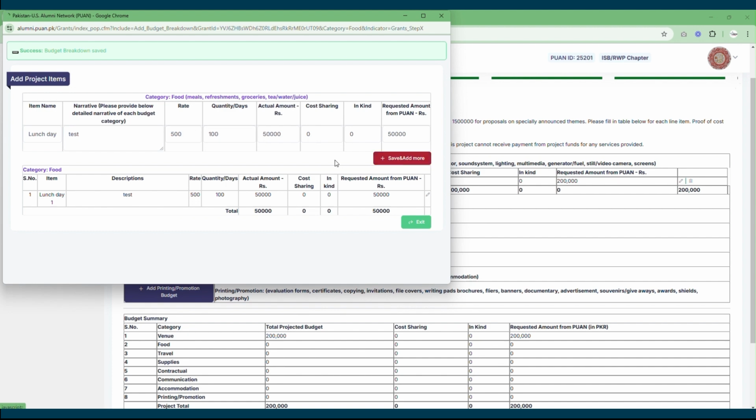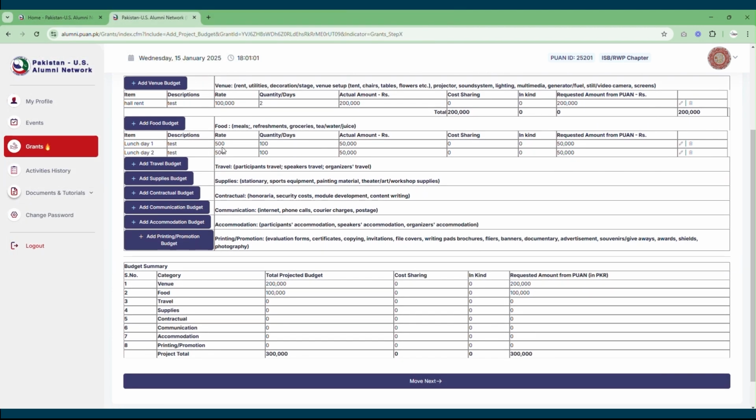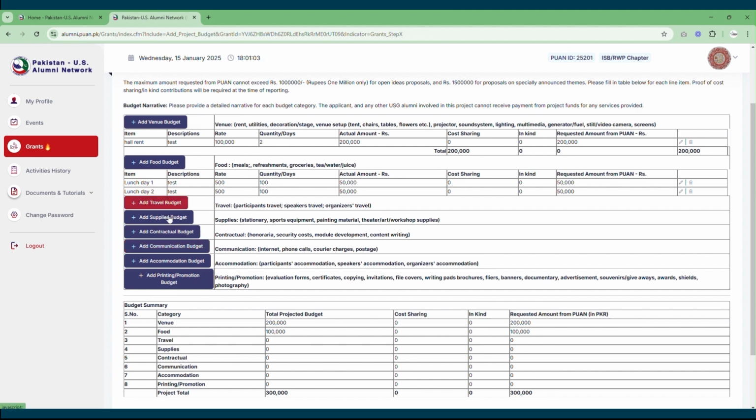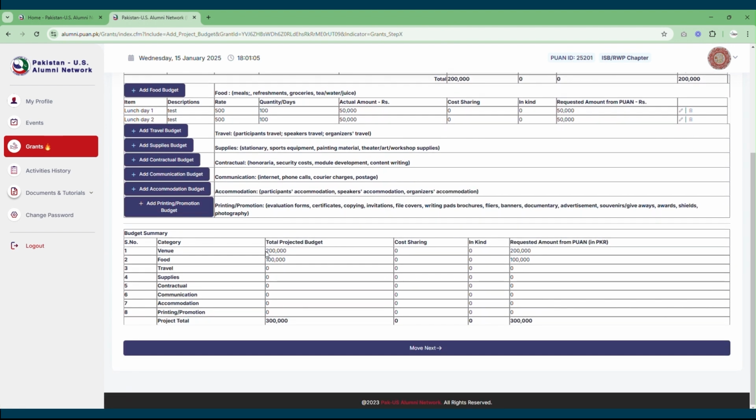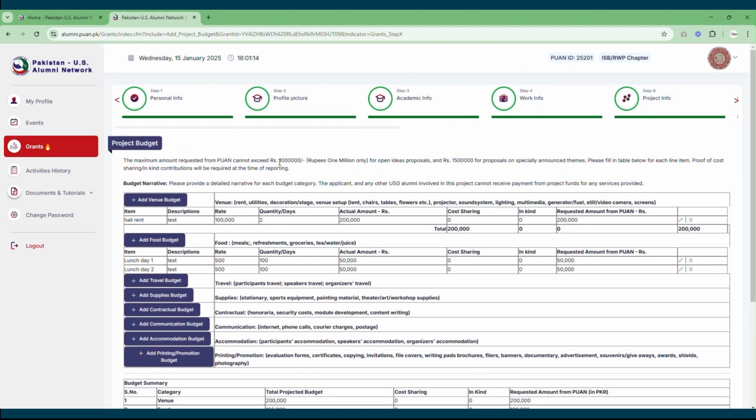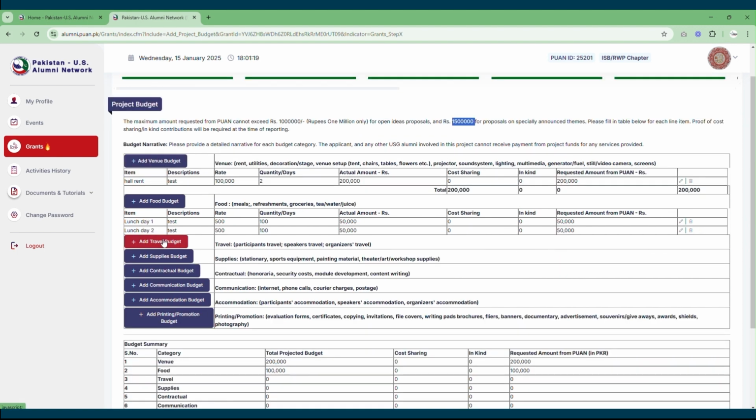So you can see over here in the budget summary, whatever cost you have added above has started reflecting below in the project summary. While adding these costs in the project budget, you need to be mindful of the maximum amount, because the amount requested from PUAN cannot exceed 1 million for the open themes, and for special themes it cannot exceed 1.5 million. So in case your budget is exceeding that amount, you would need to make necessary adjustments to bring it down.